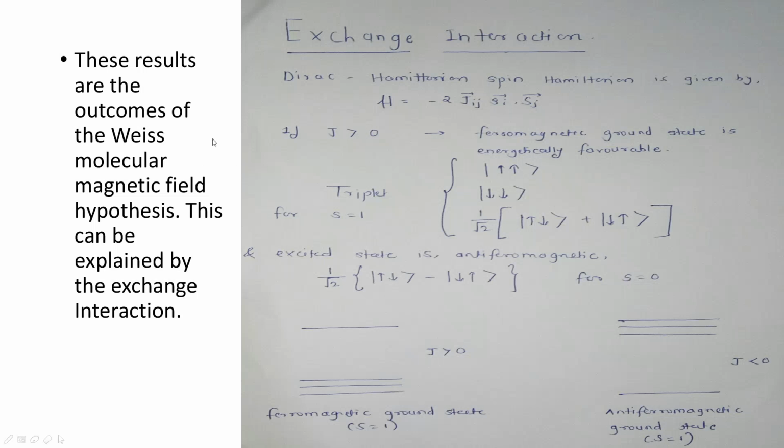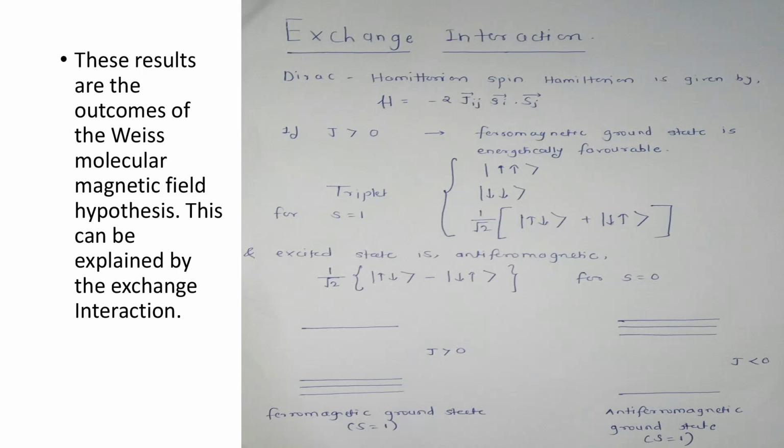This phenomenon of ferromagnetism has been explained on the basis of the molecular magnetic field hypothesis and can be inferred by exchange interaction. This is the exchange interaction for a two electron system, where H is the spin Hamiltonian and J is the exchange integral. When J is positive, the ferromagnetic ground state is energetically favorable. That means when J is positive, the space part of the ground state wave function is antisymmetric. Therefore, by the Pauli exclusion principle, the spin part has to be symmetric.